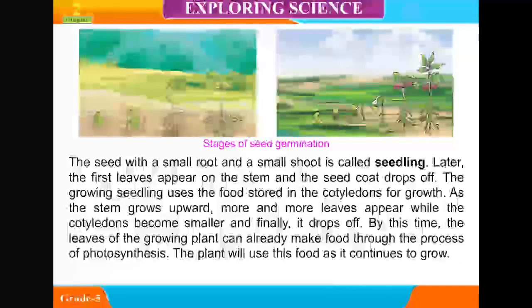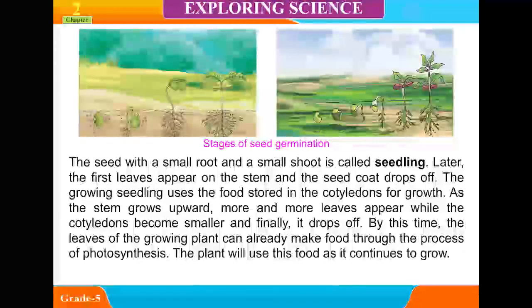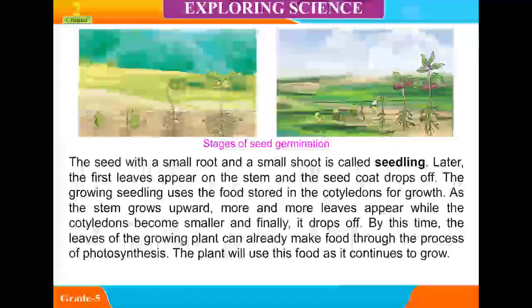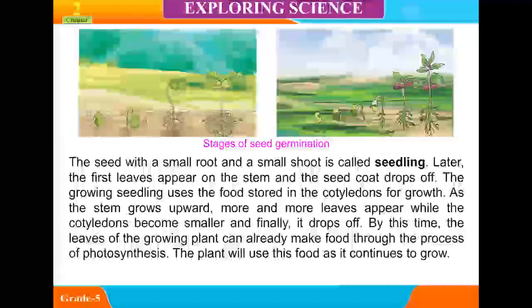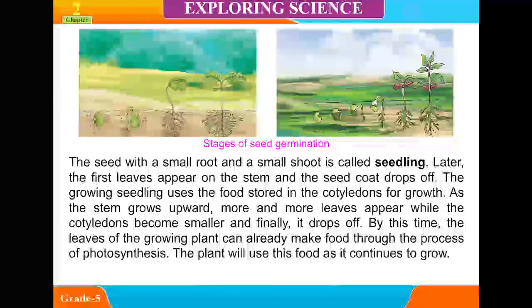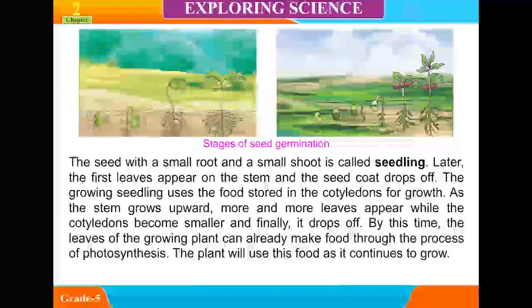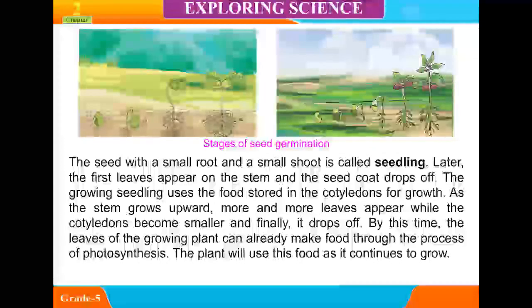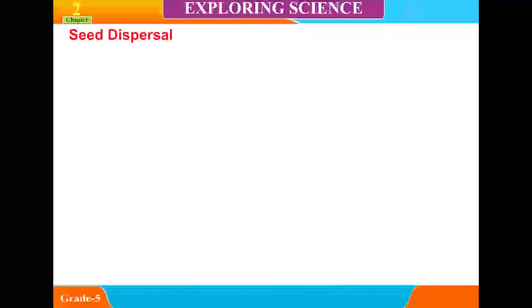The seed with a small root and a small shoot is called a seedling. Later, the first leaves appear on the stem and the seed coat drops off. The growing seedling uses the food stored in the cotyledons for growth. As the stem grows upward, more and more leaves appear, while the cotyledons become smaller and finally drop off. By this time, the leaves of the growing plant can already make food through the process of photosynthesis. The plant will use this food as it continues to grow.